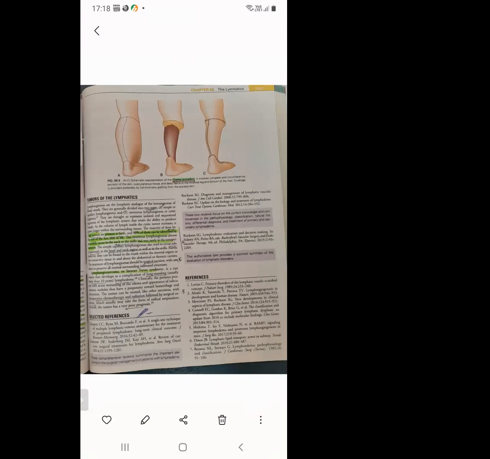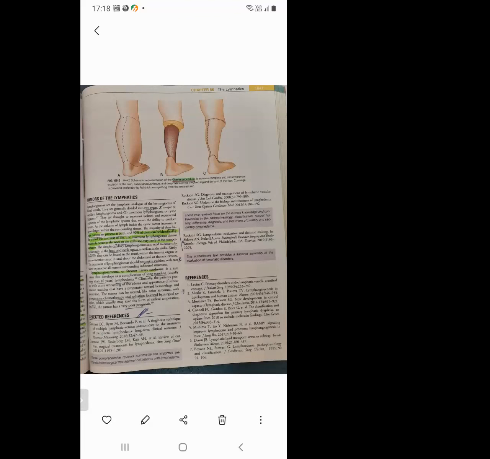The cavernous lymphangioma almost invariably occurs in the neck or the axilla and very rarely in the retroperitoneum. Similarly, the simple capillary lymphangioma tends to occur subcutaneously in the head and neck and the axilla. Rarely, however, they can be found in the trunk, with the internal organs or the connective tissue in and about the abdominal or thoracic cavities. Just remember where each is present. The treatment is surgical excision.